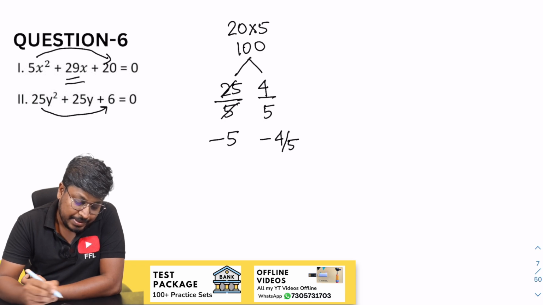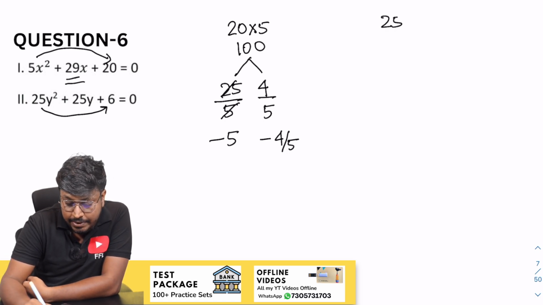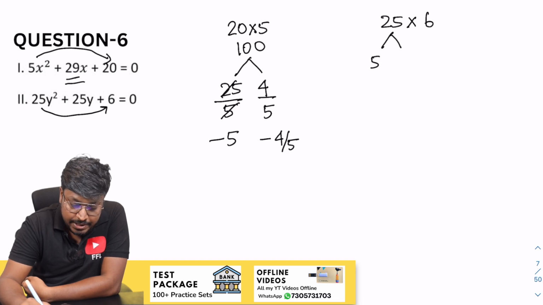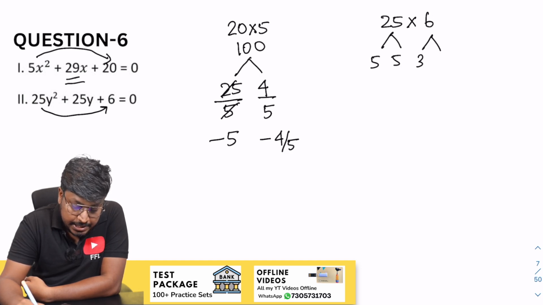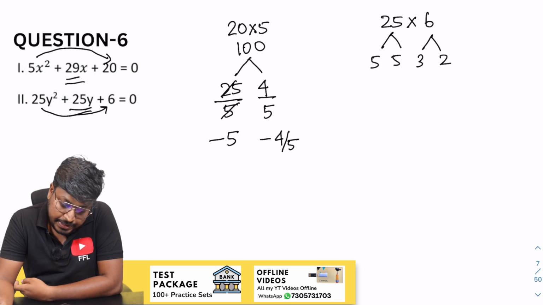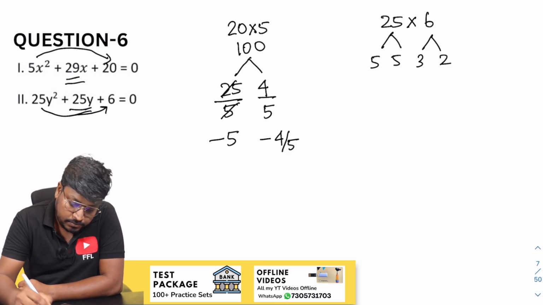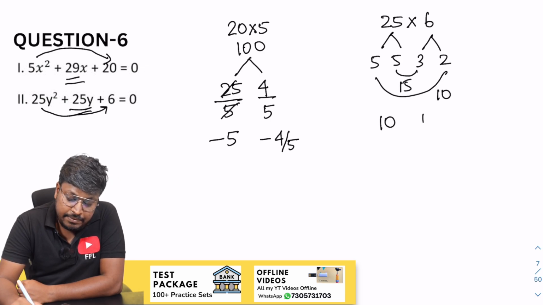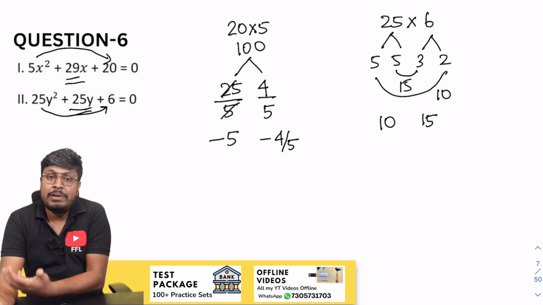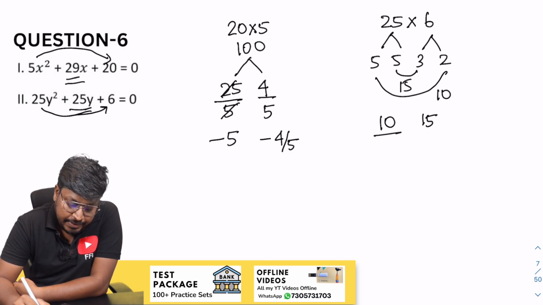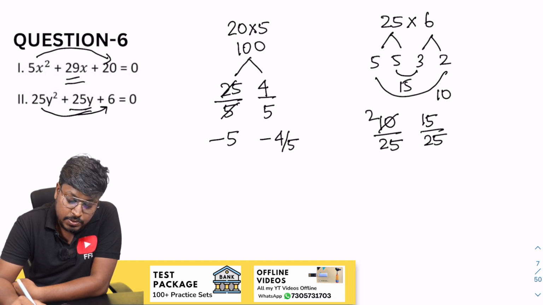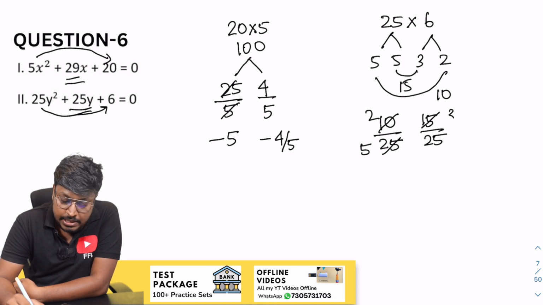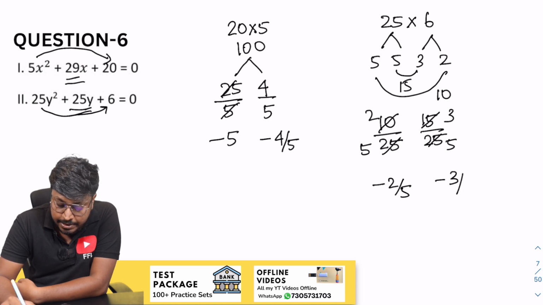So next question will be 25 into 6. So this can be done as 5 into 5, so 6 will be 3 into 2. Our target is to get 25. 5 into 3 will be 15, 5 into 2 will be 10. So 10 and 15, when you add 10 and 15, resultant will be 25. So before y square we have 25 here, so 25 divided by 25. So cancel it on 5 table 2 times, so 2 by 5, so 3 by 5, so minus 2 by 5, minus of 3 by 5.